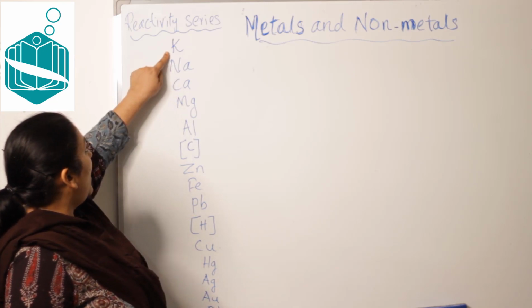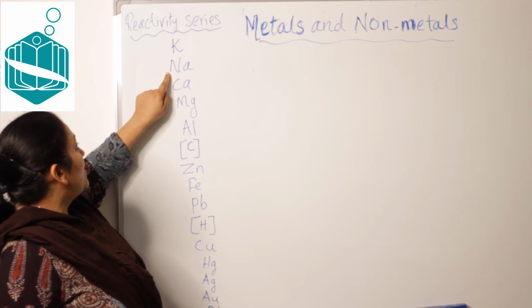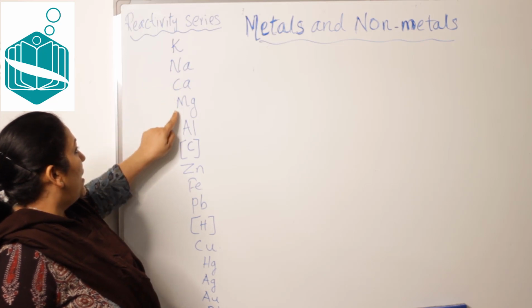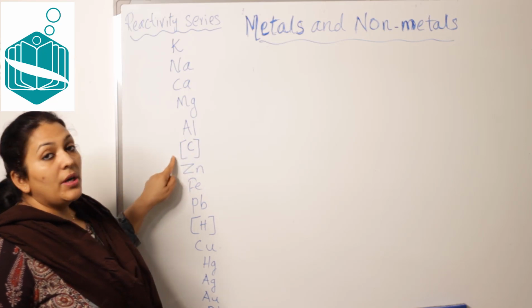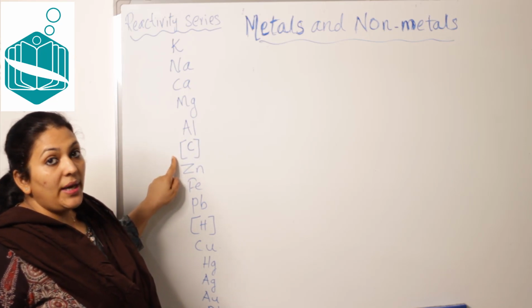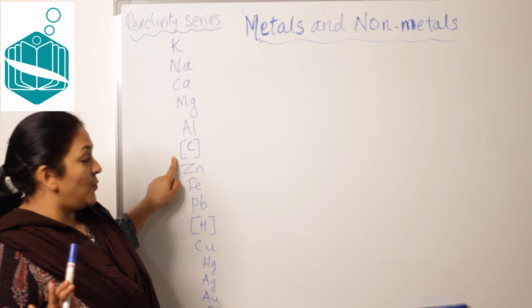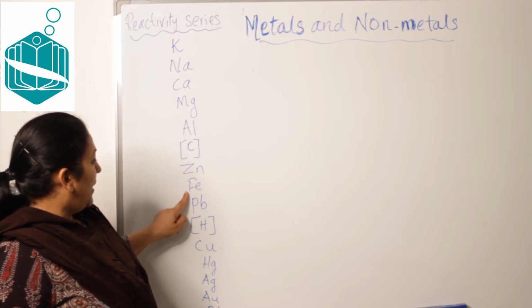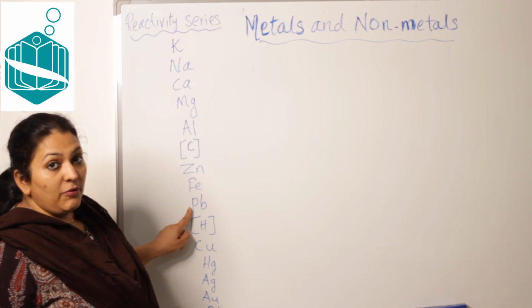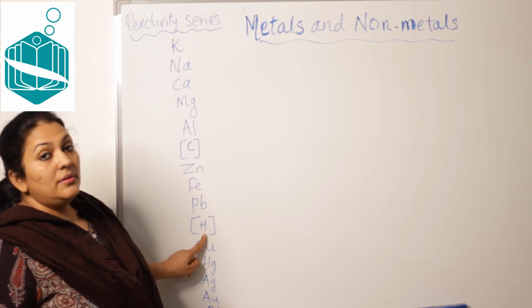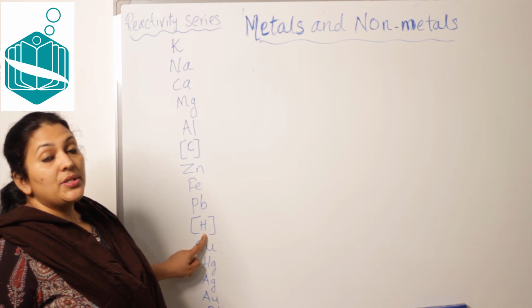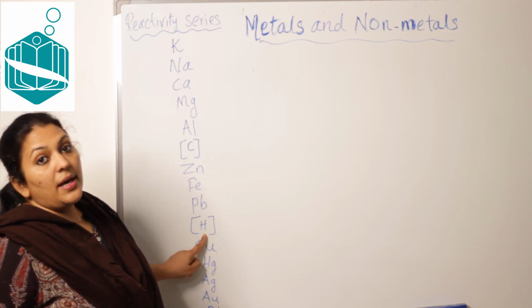So, here K indicates potassium, sodium, calcium, magnesium, aluminium. So, carbon is also included, which is a non-metal, that I will tell you why carbon is included. Okay. Just wait. Zinc, iron, lead, Pb for lead. Okay. Then again one non-metal, hydrogen. That also I will tell you why hydrogen is included in this reactivity series.